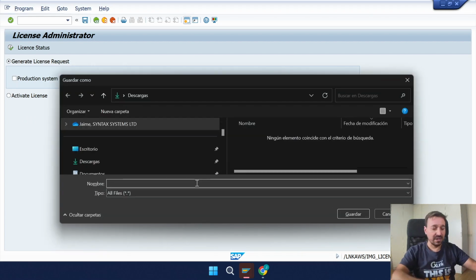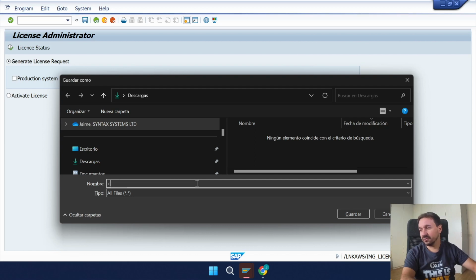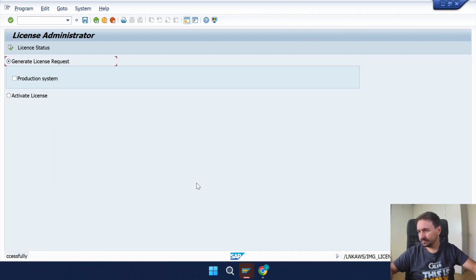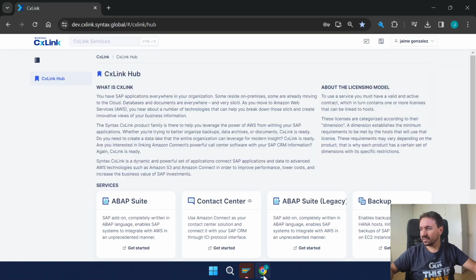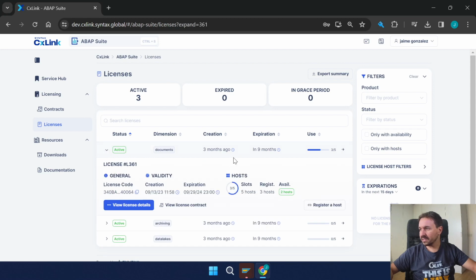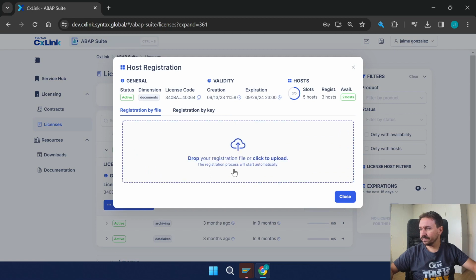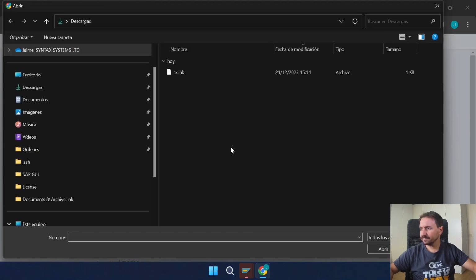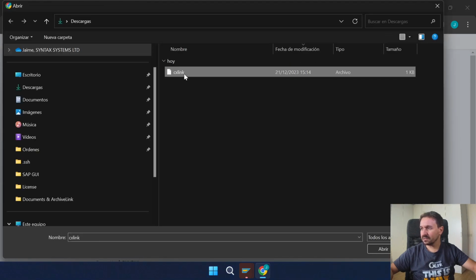In this case, you can put any name. For this case, CxLink. The file has been downloaded successfully, so we need to go to the CxLink hub. I'm already registered, and click on ABAP Suite. Click on License, and here in Documents, we want a new license. To get it, register a host, click to upload, and take the file.